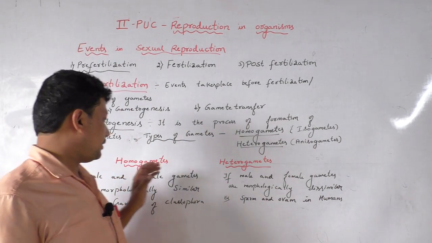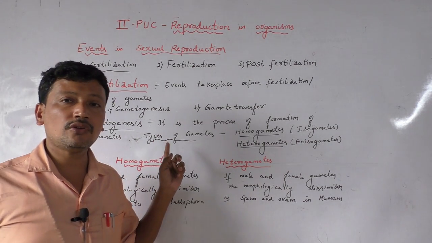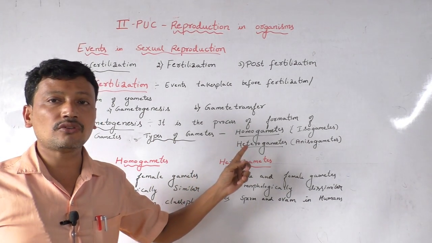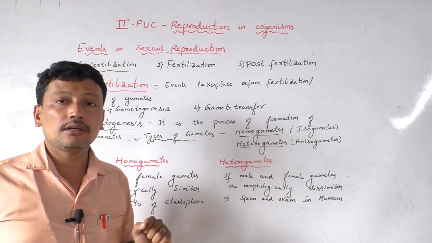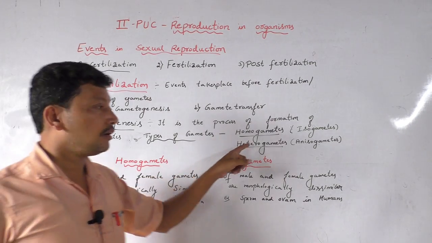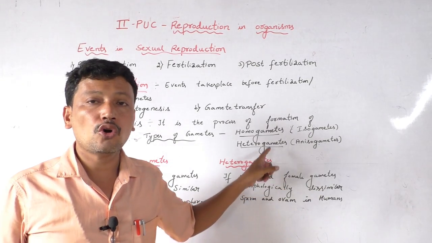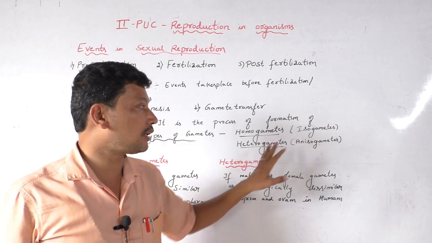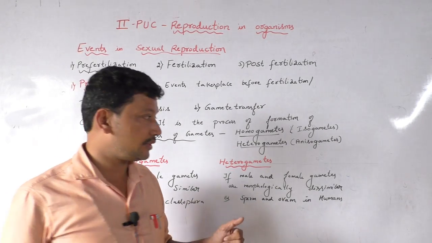So coming to the gametogenesis, as I earlier told, gametogenesis means the formation of gametes, that is male as well as the female gametes. If we take the types of gametes, there are two types of gametes. One is called as homogametes and another one is called as heterogametes. Homogamete is also known as isogametes. Heterogametes is also known as anisogametes.